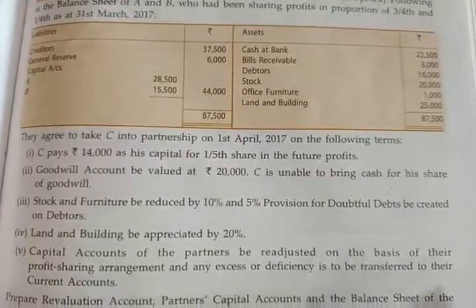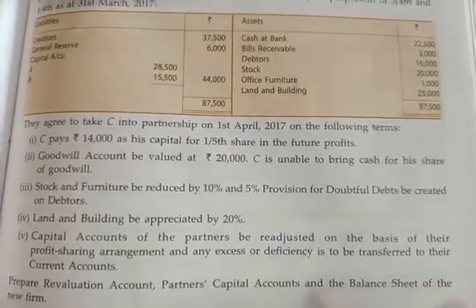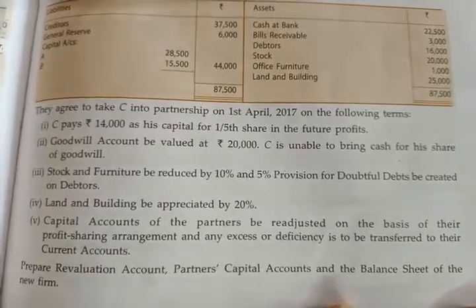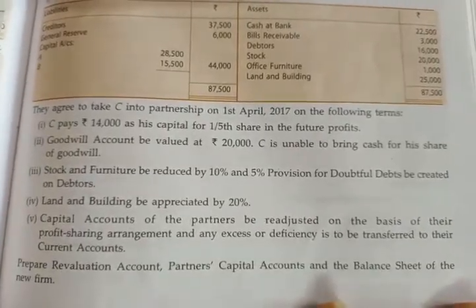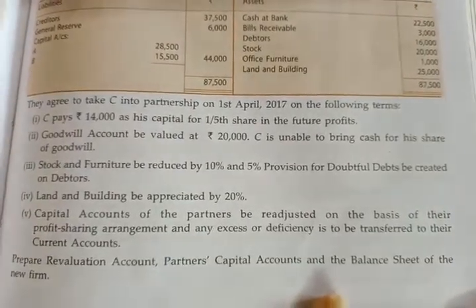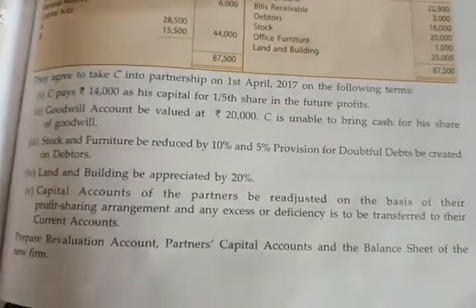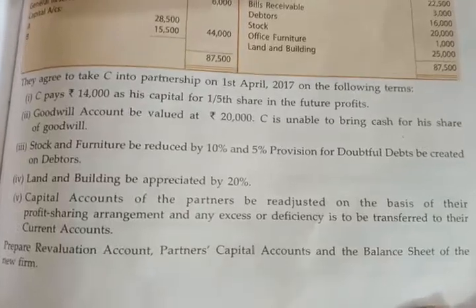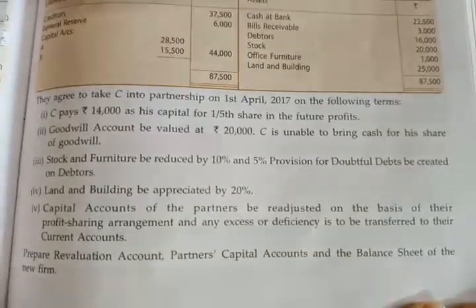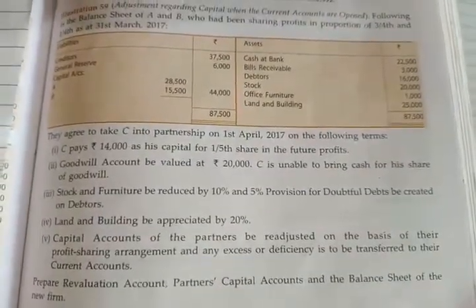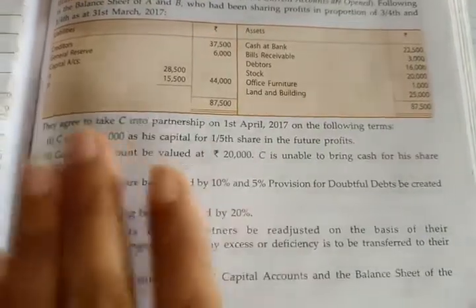See the balance sheet. Afterwards they told that they agreed to take C into partnership on the following terms. See the first adjustment.